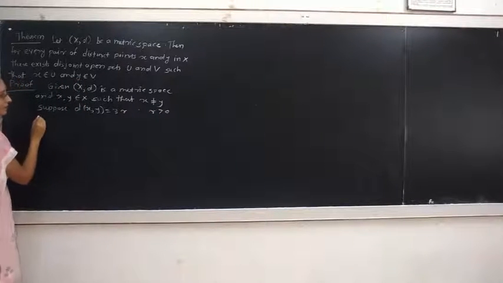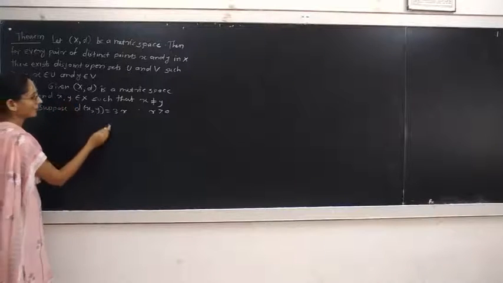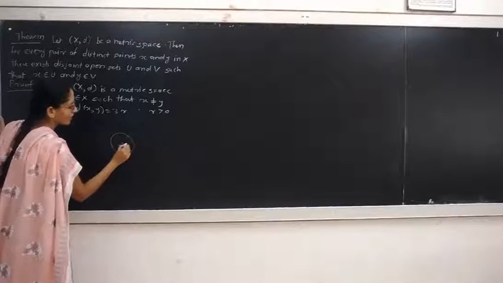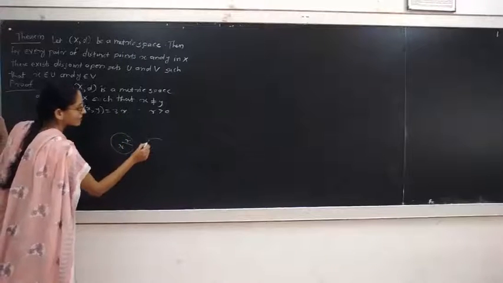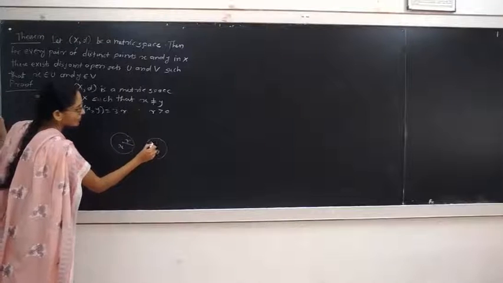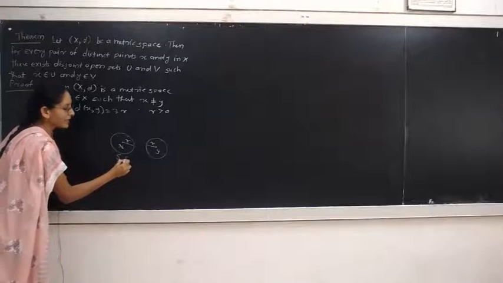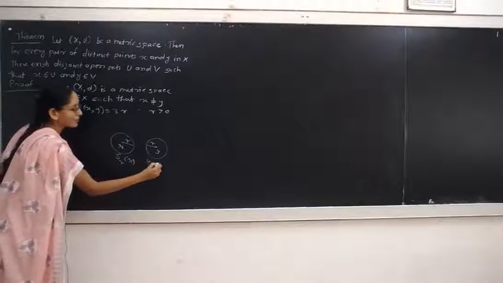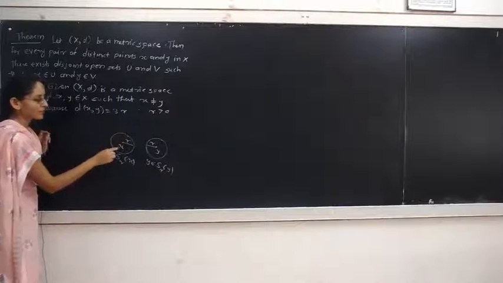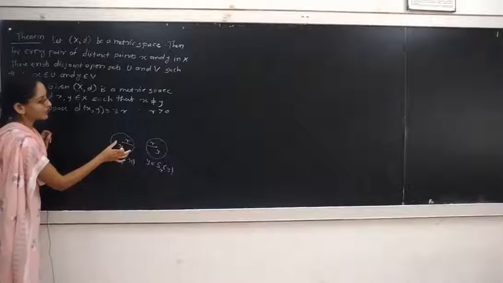Now consider the open sphere with center at x and the open sphere with center at y. Suppose this is a sphere whose center is at point x of radius r, and this is another sphere whose center is y and of the same radius r. Then x belongs to the sphere S_r(x) and y belongs to the sphere S_r(y). These are open spheres, therefore open sets.